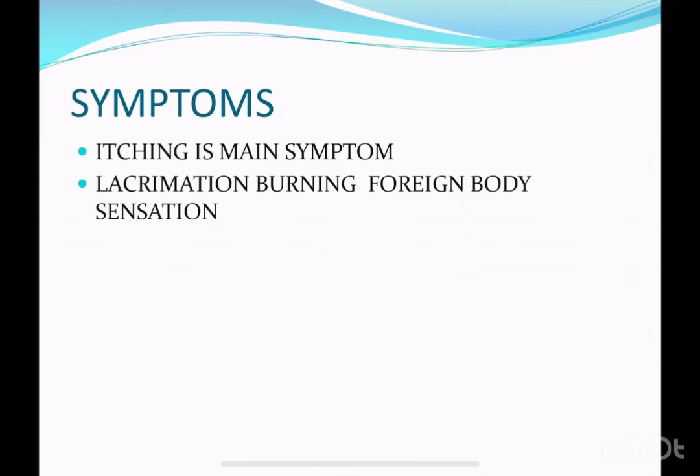Wherever there is involvement of the cornea and conjunctiva, whenever there are highly dilated blood vessels in the conjunctiva or the cornea is involved, there is a foreign body sensation. No, there is no foreign body in the eye, but the patient feels that there is a foreign body in the eye. It is because of the corneal and conjunctival involvement.